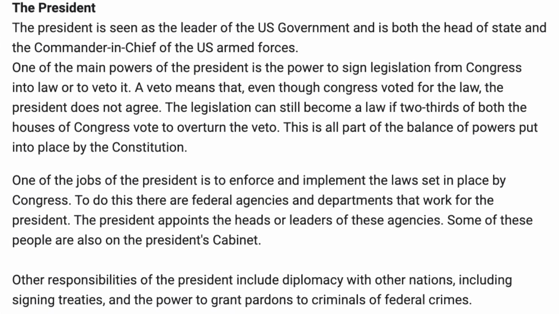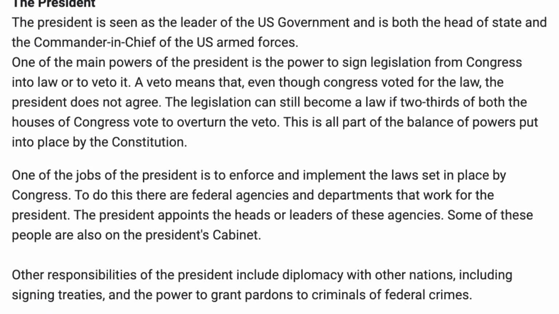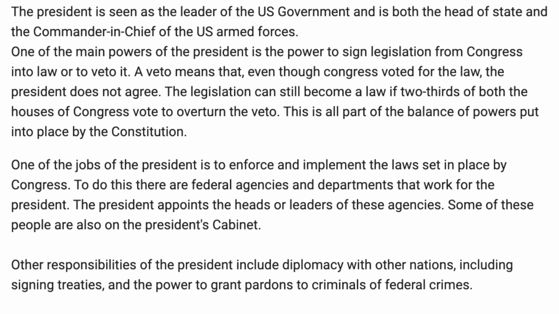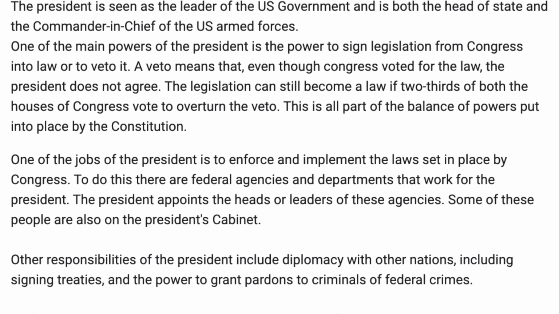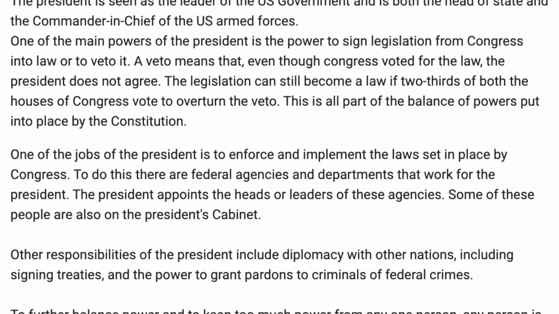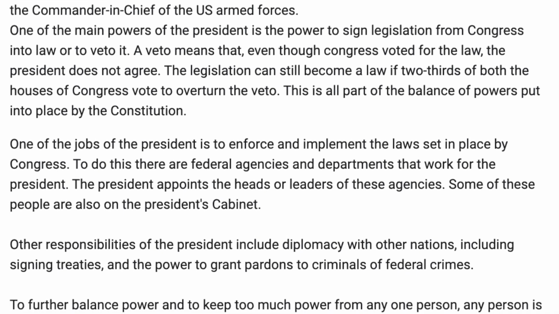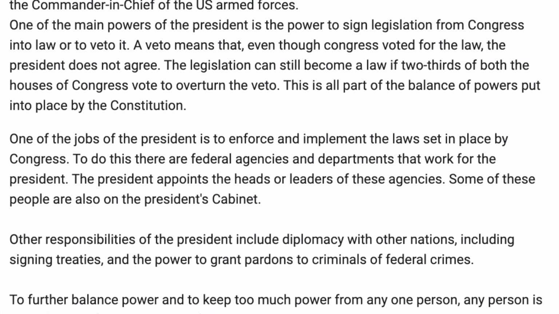One of the jobs of the President is to enforce and implement the laws set in place by Congress. To do this, there are federal agencies and departments that work for the President. The President appoints the heads or leaders of these agencies. Some of these people are also on the President's cabinet.